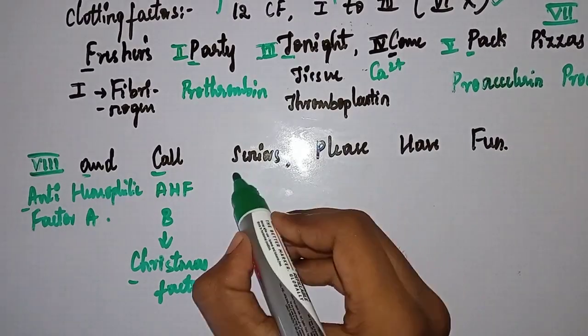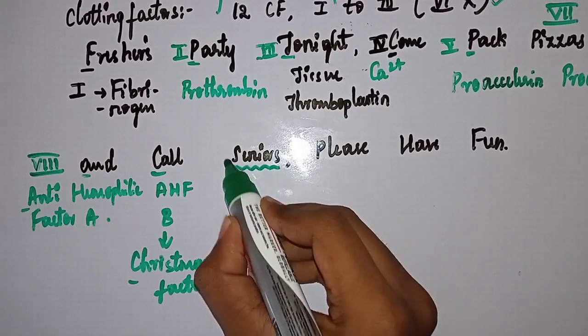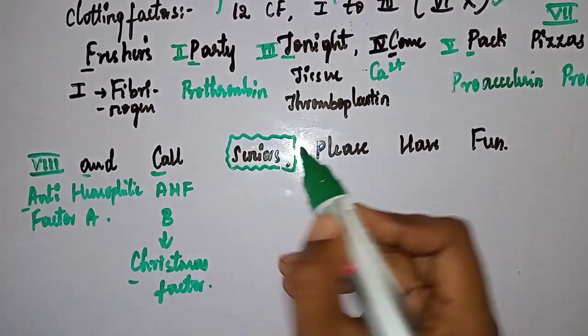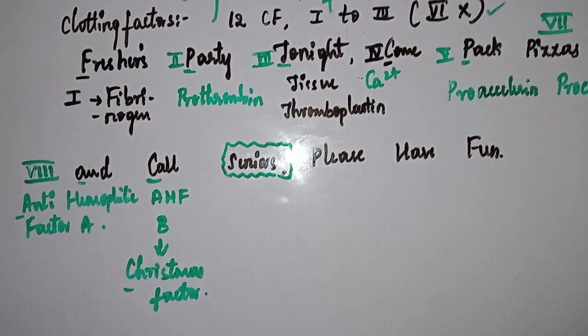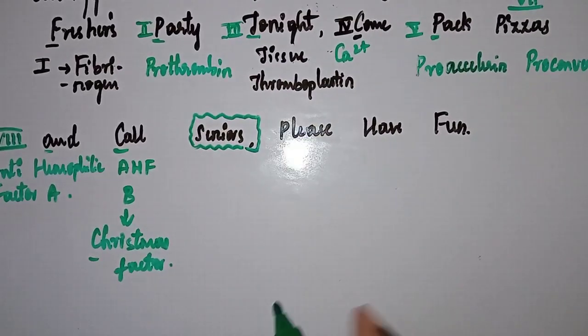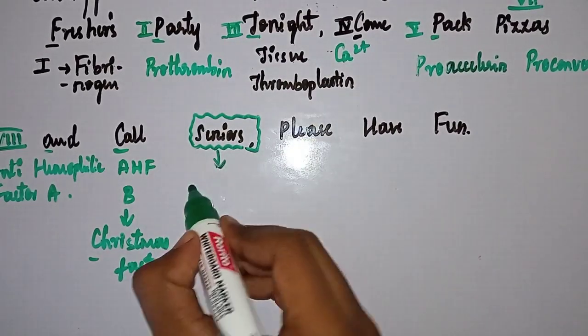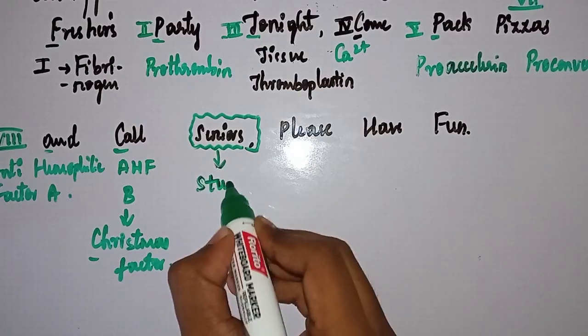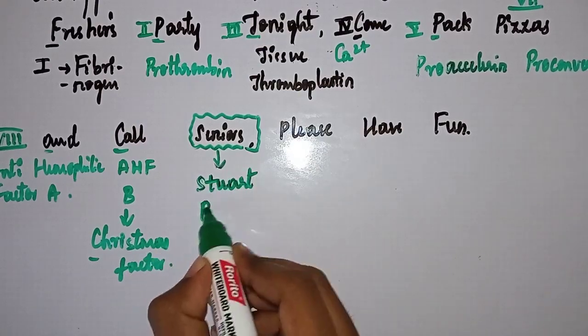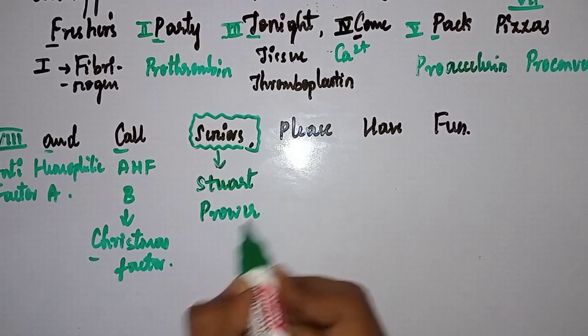Please remember, the 10th one is special. It is not anti-hemophilic. There is one special name for the 10th clotting factor. That name is Stewart-Prower factor.